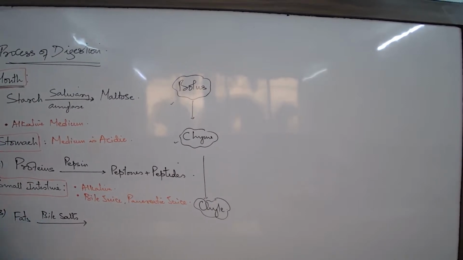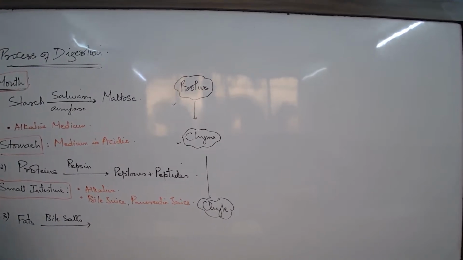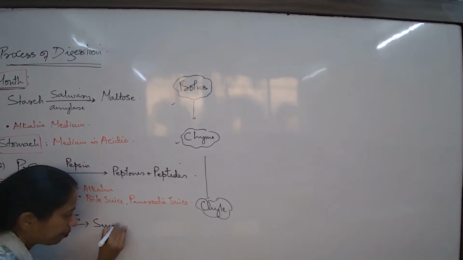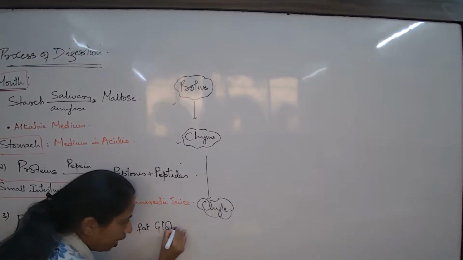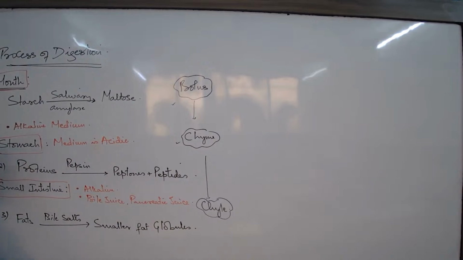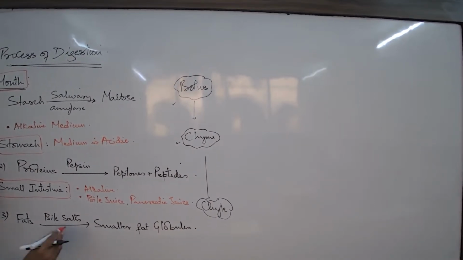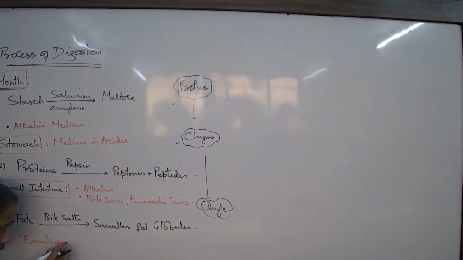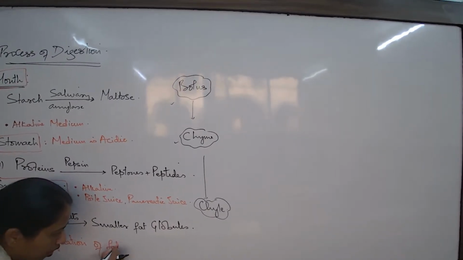It's a big molecule of fat, like what we understand from the cheese and the butter and the oil. The big chunk of the fat has to be broken down to smaller globules. So we would write smaller fat globules. Now enzymes can act. So the big molecules of fat break down to smaller fat globules. What is this process known as? This process is known as emulsification of fats.